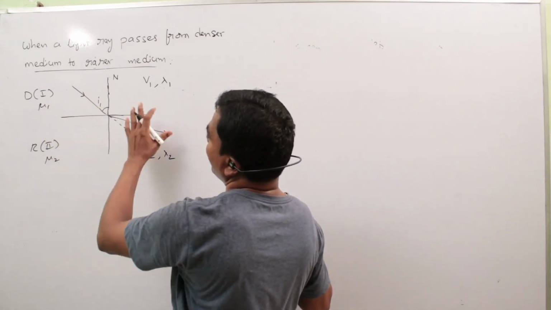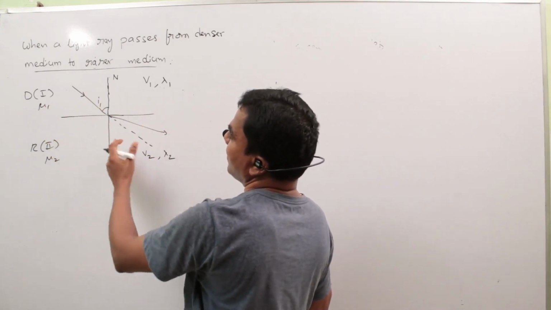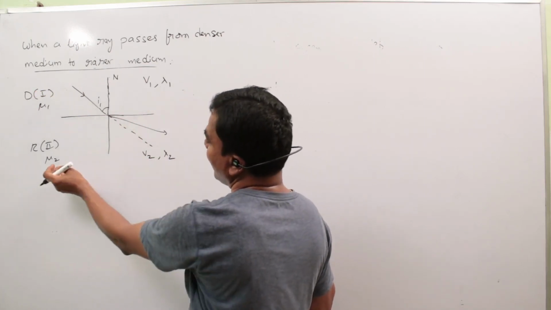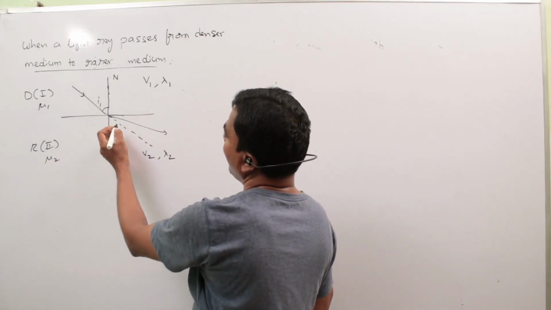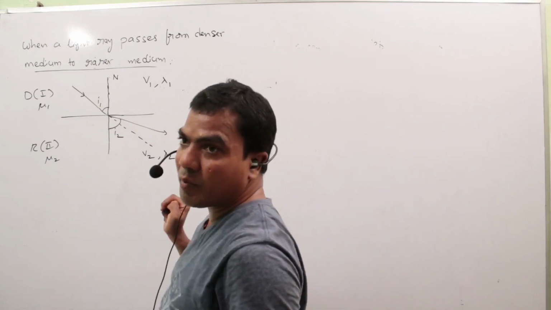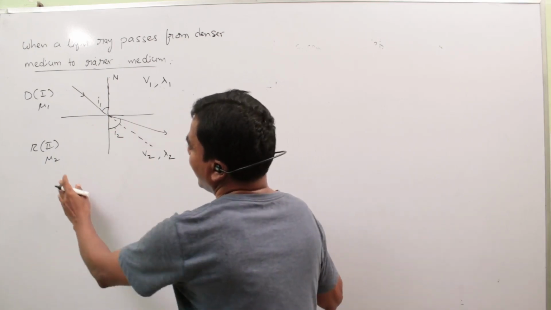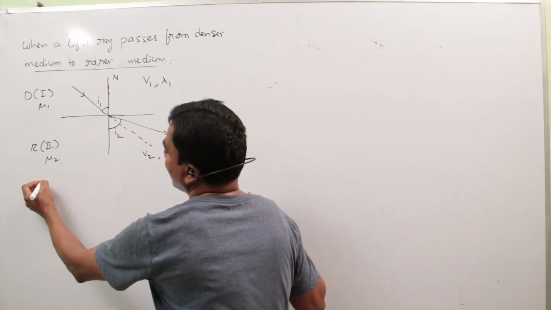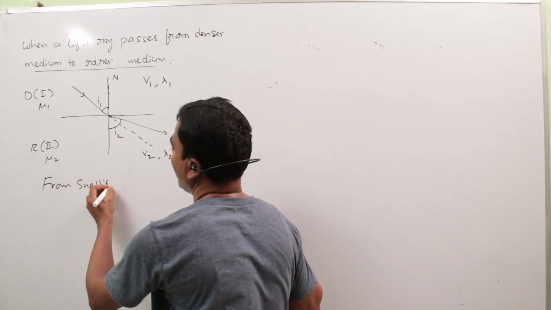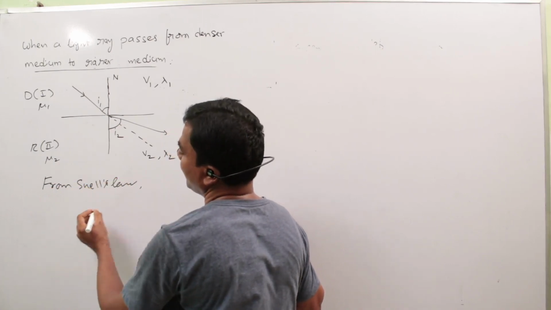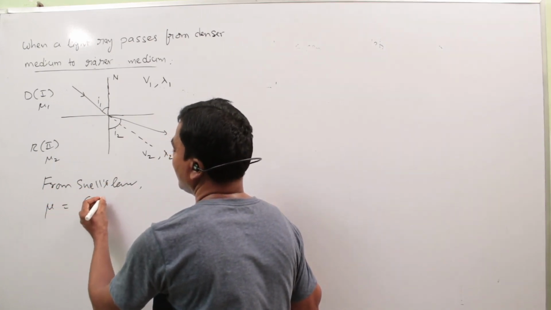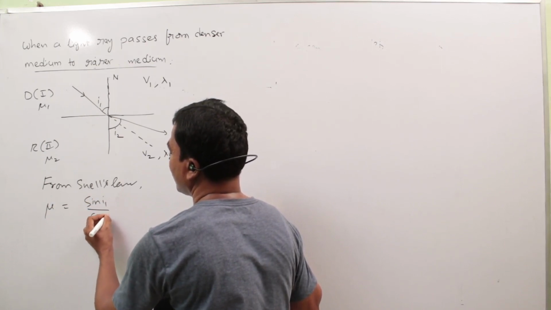So what are the relations or changes of the factors mu1, I1, v1, lambda 1 and mu2, the angle of refraction I2, V2, lambda 2? How do they change from denser to rarer? Again we go to Snell's law. From Snell's law, mu equals sin I1 by sin I2.